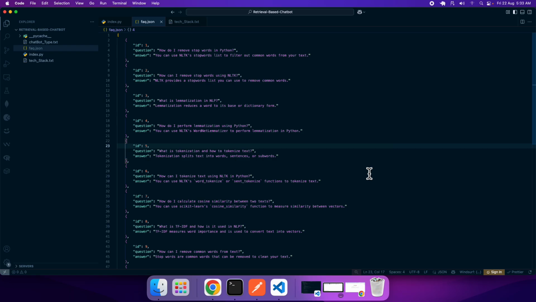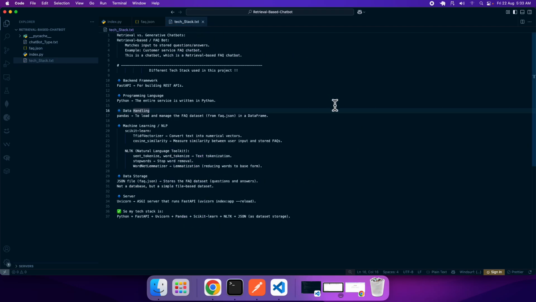In order to do this, what do you need? You need something called term frequency and inverse document frequency, that is TF-IDF, and you also need something called cosine similarity. All these things come across in machine learning or NLP.